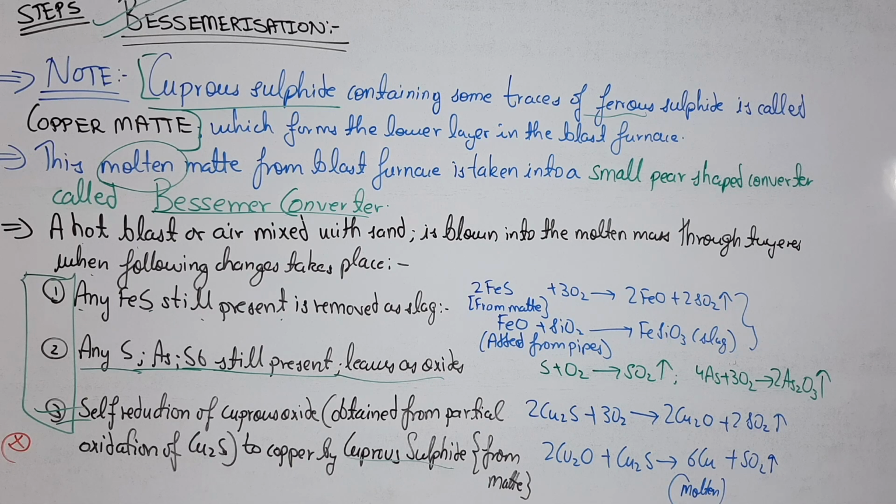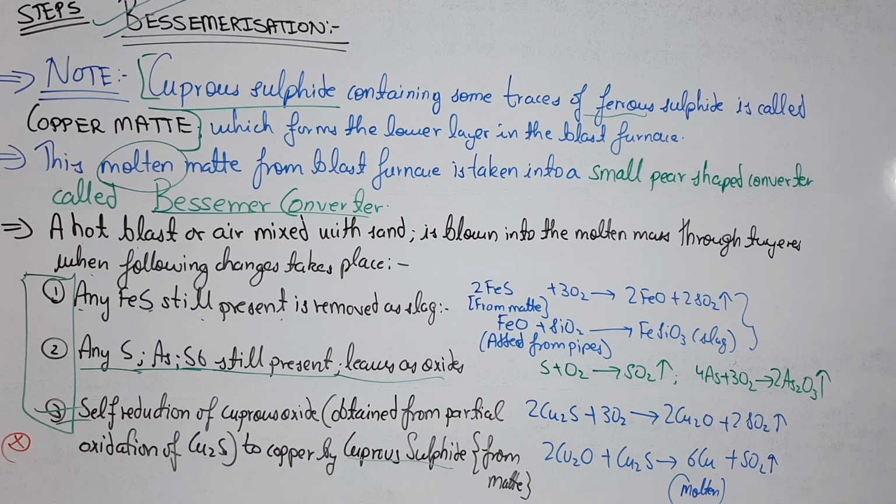And remember the completion of the reaction, please make a note. The completion of the reaction can be judged when there is the appearance of green color. Please underline this. What is that green color? It is produced by the vapors of copper.